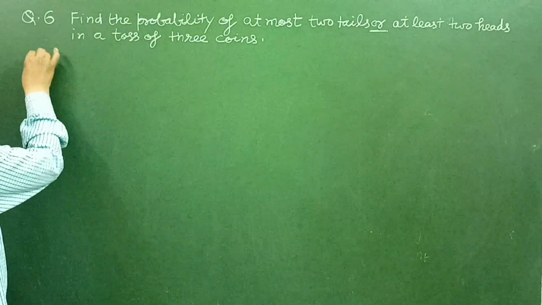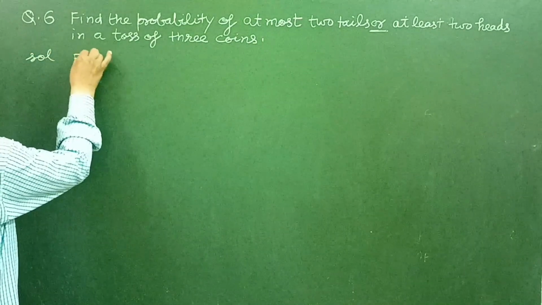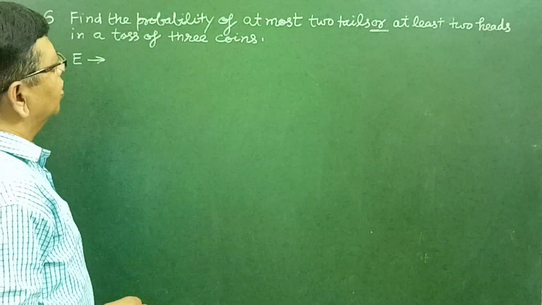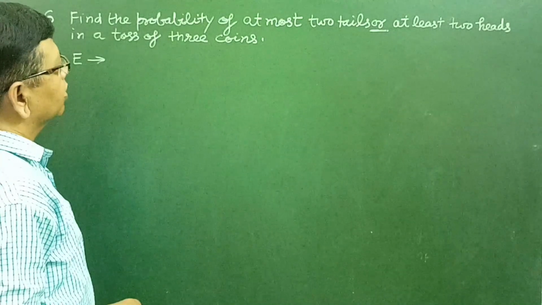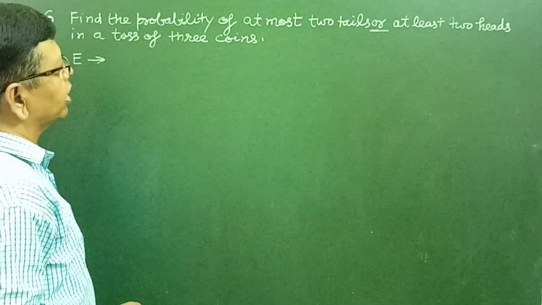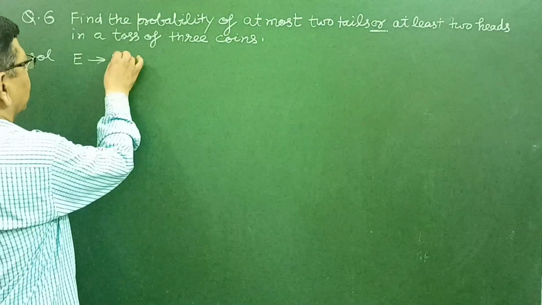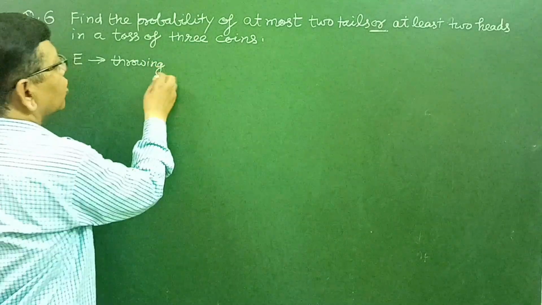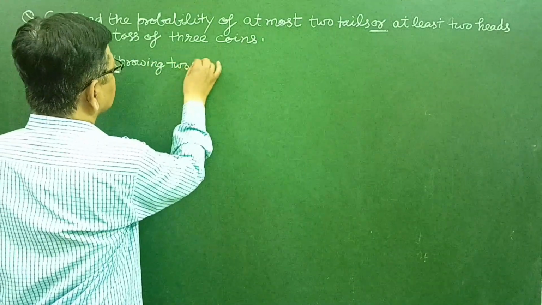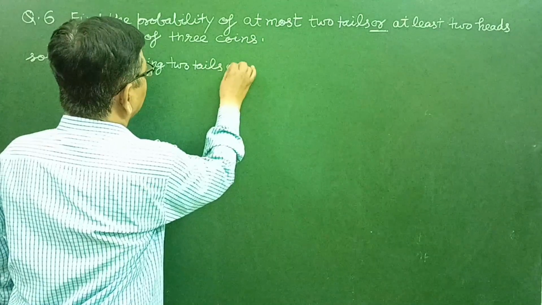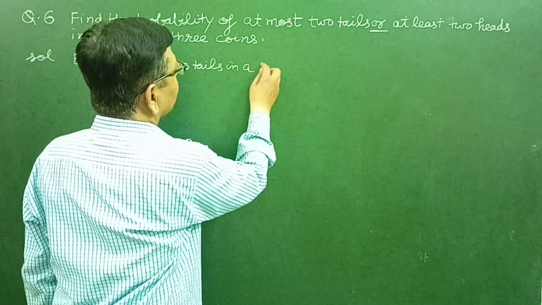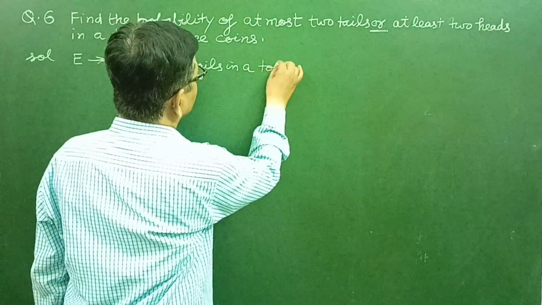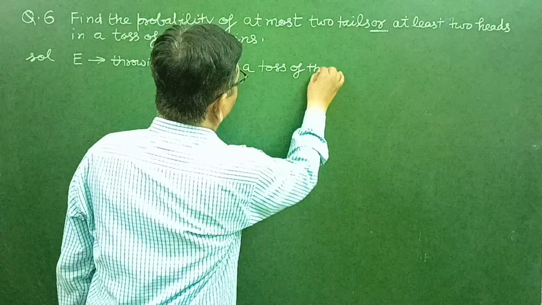First event, let us take the event E as throwing at most 2 tails in a toss of 3 coins.